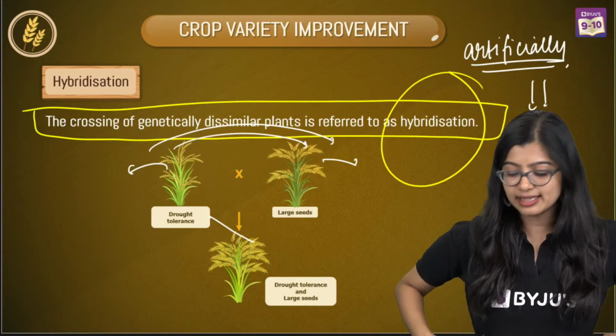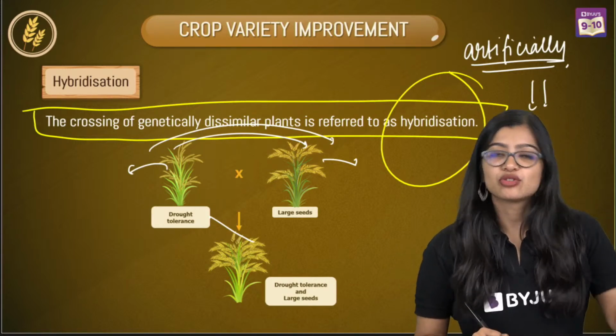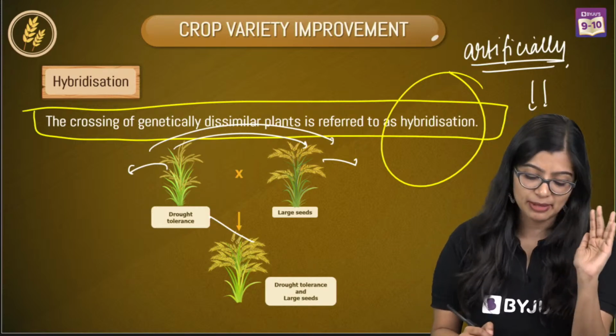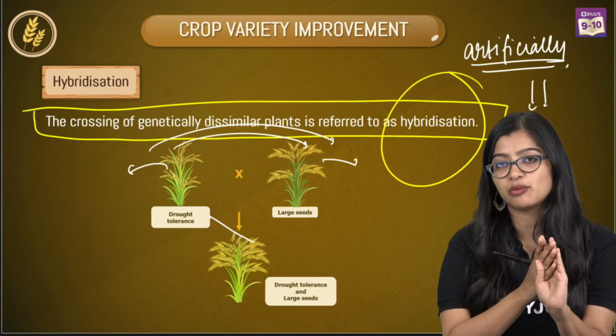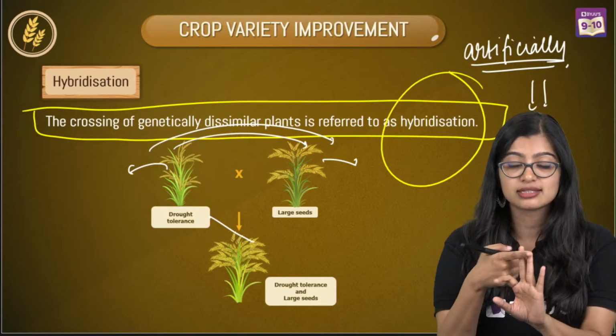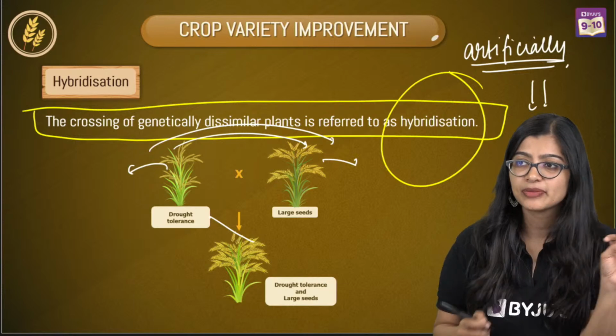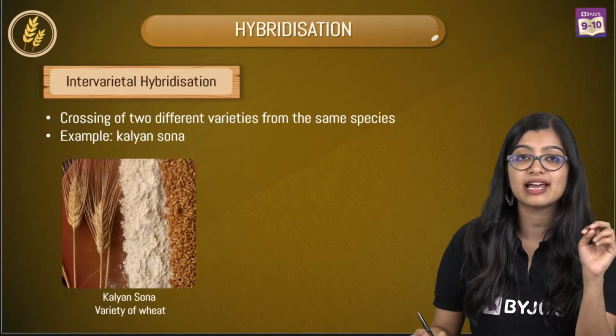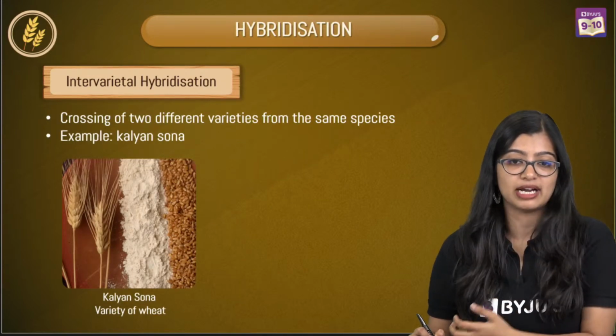Okay, crystal clear. Now we'll move on. So we know what hybridization is, no? That means I'm crossing two genetically dissimilar ones. Now I can do it at 3 levels, the 3 levels we discussed: genus, species, variety. If I'm going to discuss at a variety level, we call it intervarietal.